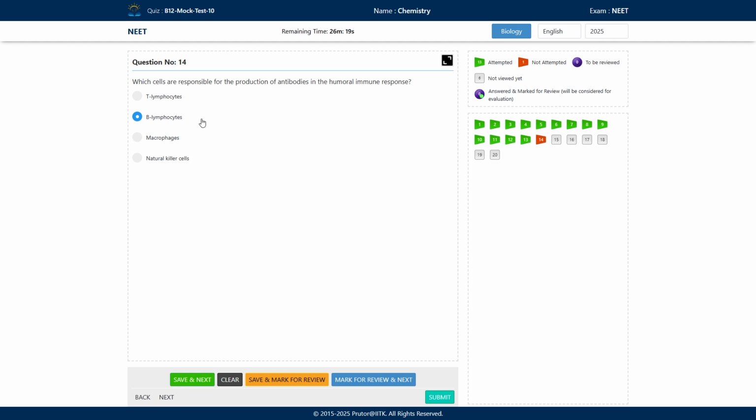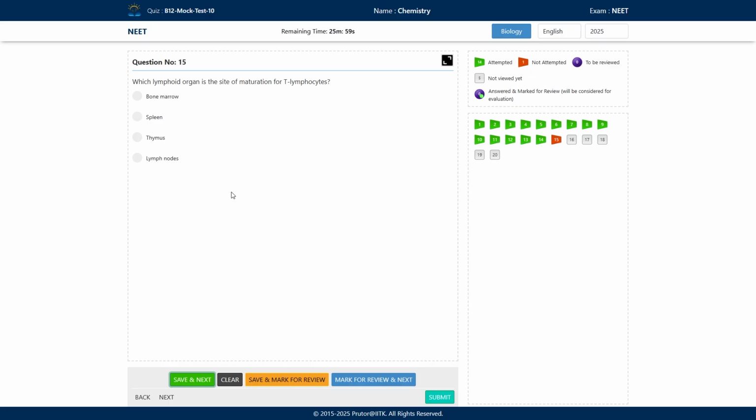So B lymphocytes produce antibodies. Okay, T lymphocytes help in the production of the antibodies from the B lymphocytes. Okay, then this antibody can target a particular antigen.